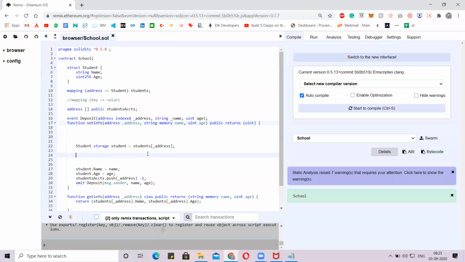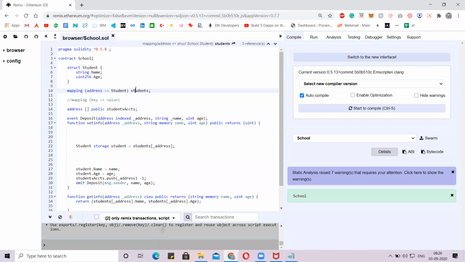I'll just repeat this once again. So here we are creating a variable, the students for the mapping. We are calling that variable here. I have told you before, right? This is key, this is value, and the data which is there in this variable, we'll call it here. The data which is there, we'll call it the value here.